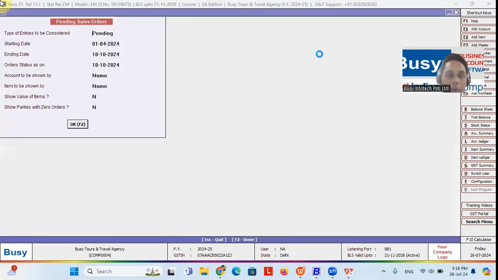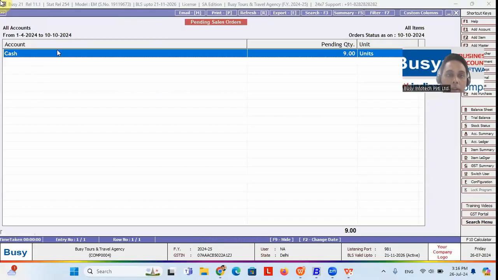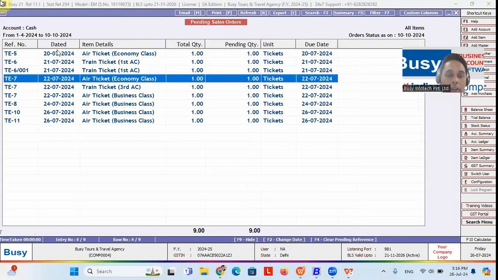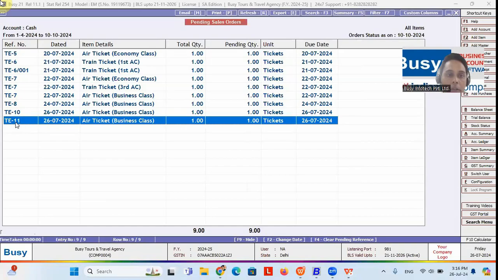Here you can see the reports where this detail is showing that this is the reference number, this is the inquiry number. The inquiry has been raised for this one ticket, which is an air ticket. Okay, so you can double click over here to get the entire detail also, or you can fetch this detail in this report also through this custom column option.